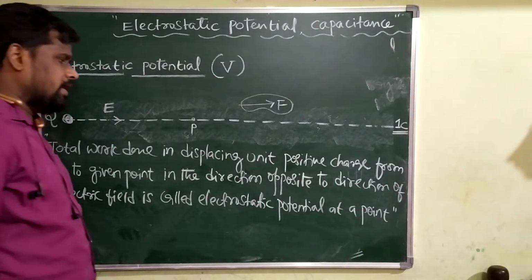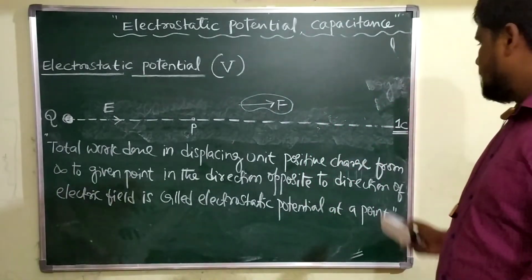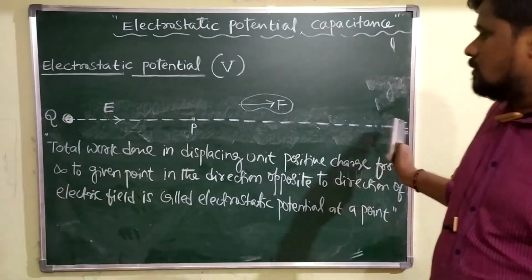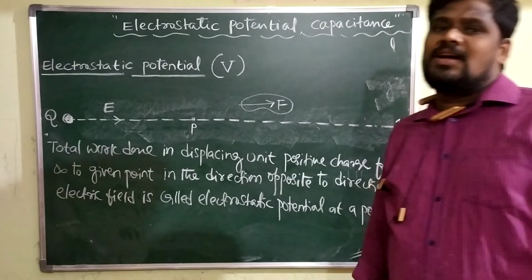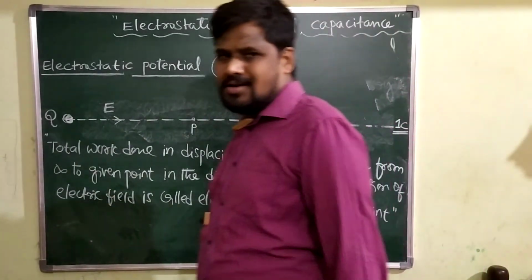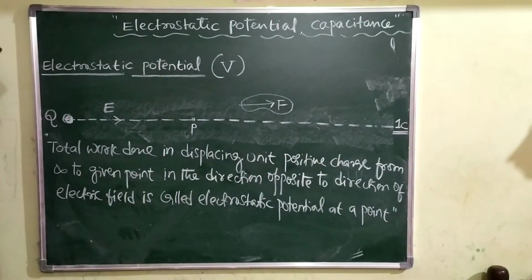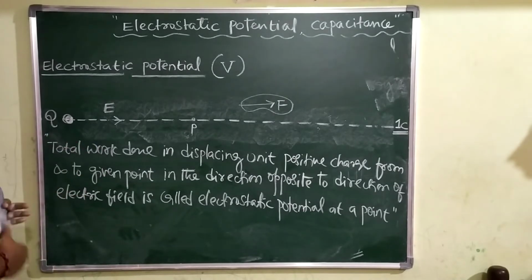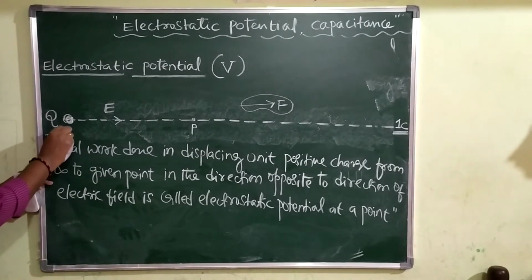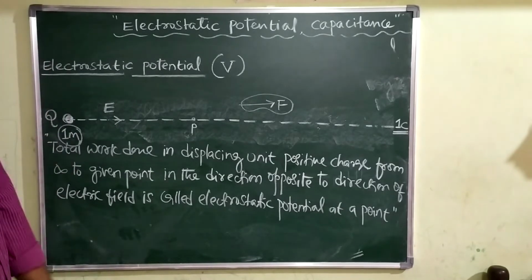Total work done in displacing unit positive charge from infinity to a given point in the direction opposite to the direction of the electric field. The total amount of work done, we will call it electrostatic potential at a point. One of the very, very important definitions for your examination.